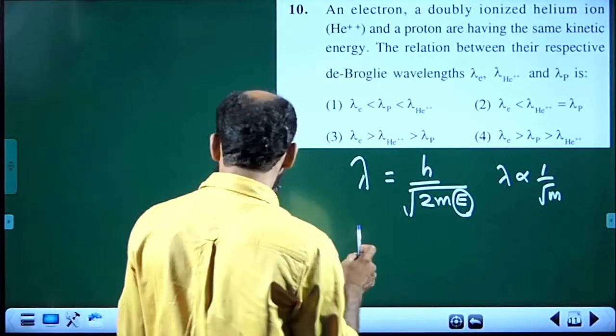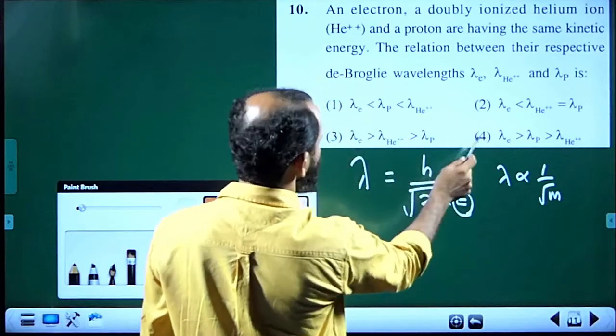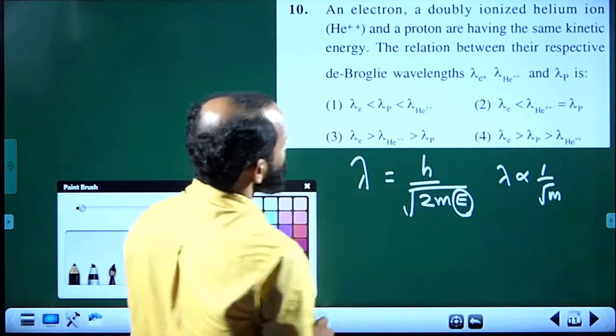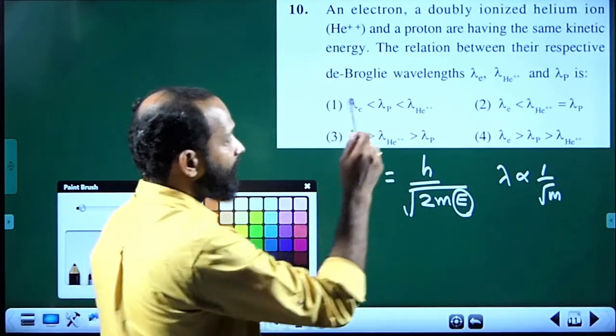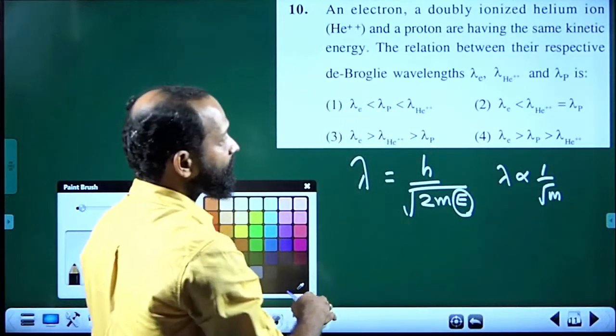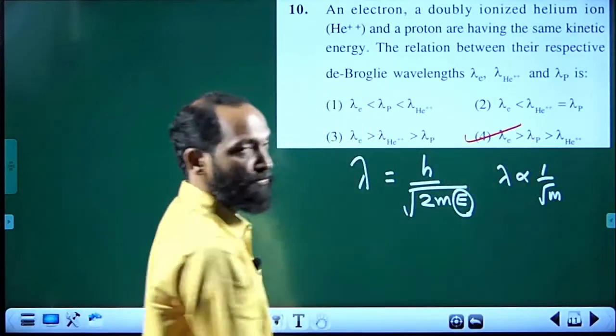The de Broglie wavelength of the electron being largest comes for options 3 and 4, and the de Broglie wavelength of the heavier one will be least. Which is the heavier one here? Here it is helium. That's why the correct answer is the fourth option.